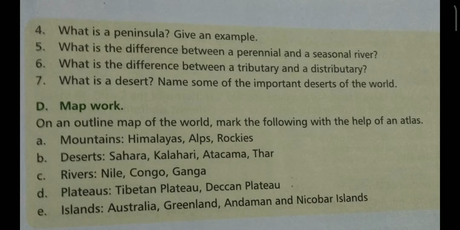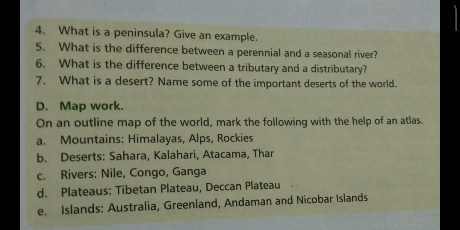Now the next question is, what is a peninsula? Give an example. A landmass which projects into the sea and is surrounded by water on three sides is called a peninsula. For example, the Sinai peninsula in Egypt.